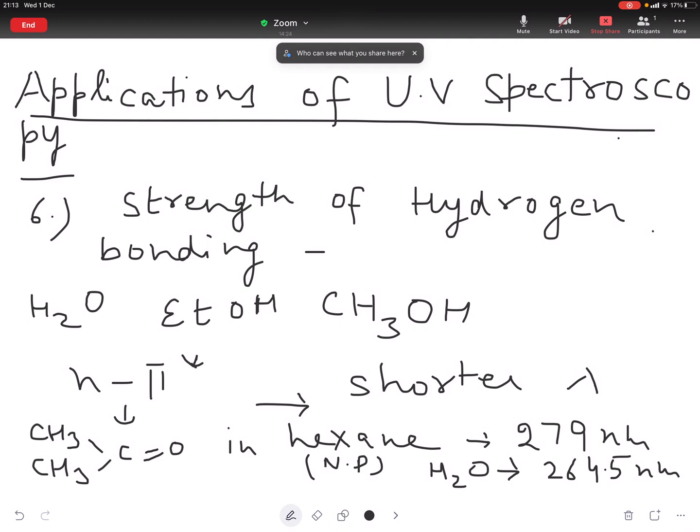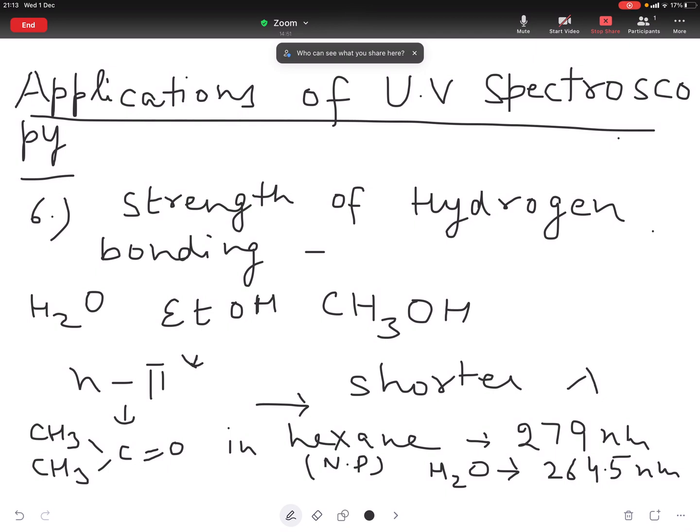This hypsochromic shift of 14.5 nanometer corresponds to energy of 5 kilocalorie per mole. Thus, the strength of hydrogen bond between water and acetone is 5 kilocalorie per mole, which is in agreement with the known strength of hydrogen bonds.